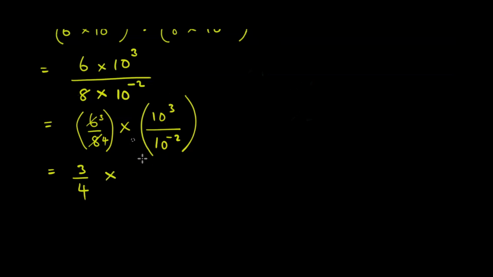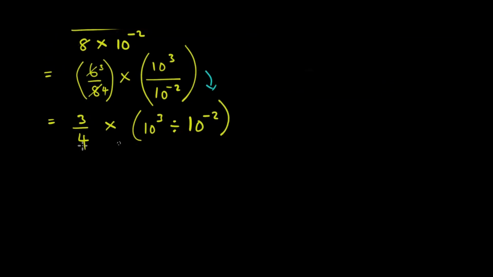Now we want to rearrange. We write it as 10 to the power 3 divided by 10 to the power minus 2, like this. You see? This transition, is it clear? Yeah, it's clear because 10 to the power 3 is the one that comes first. Good.